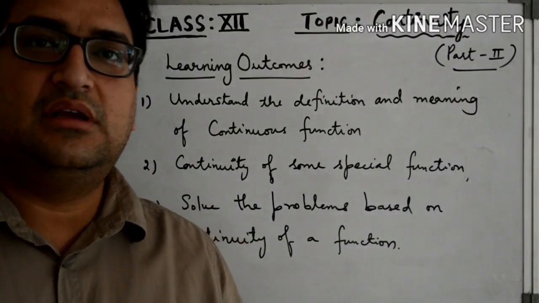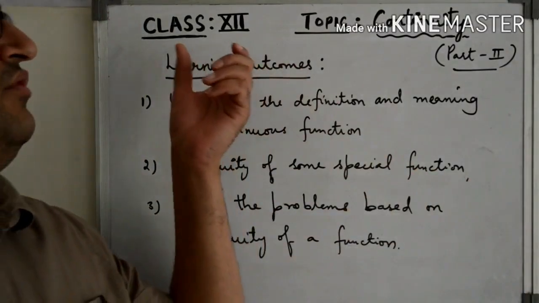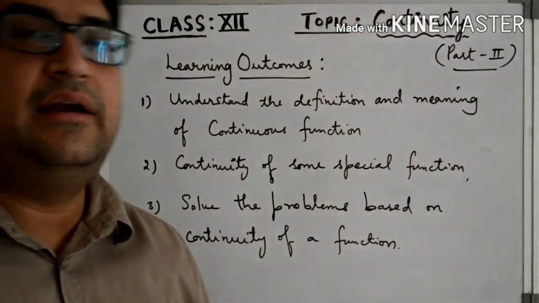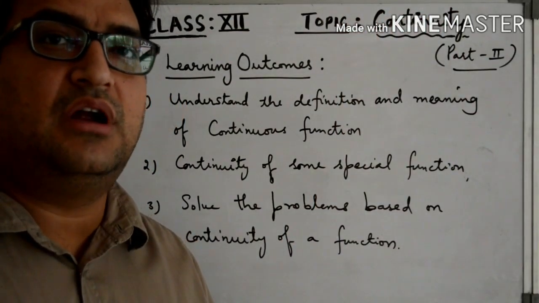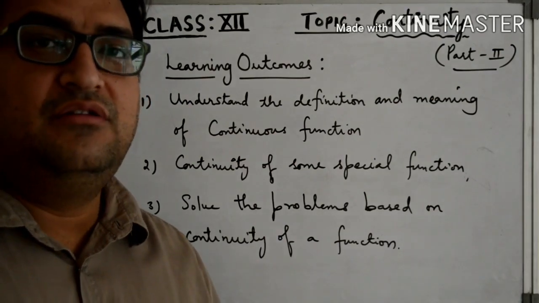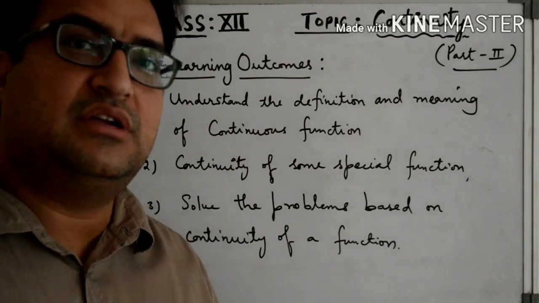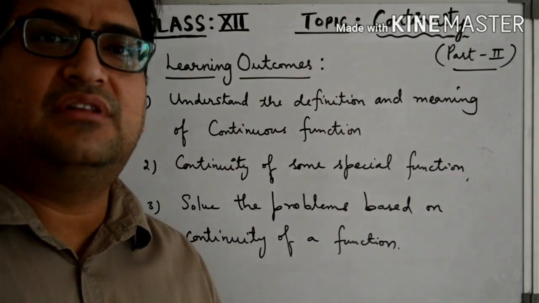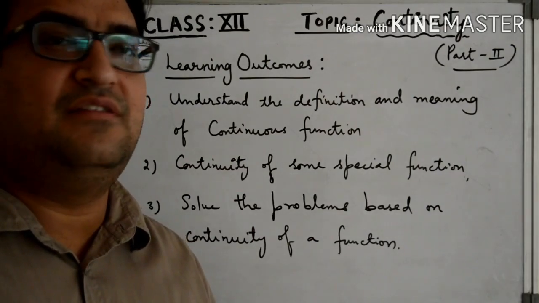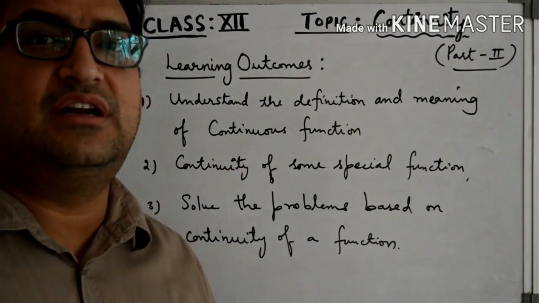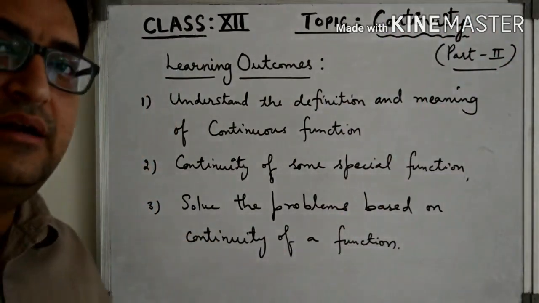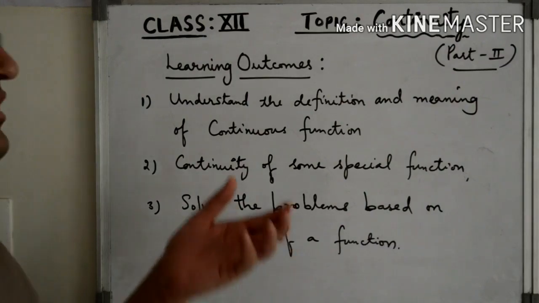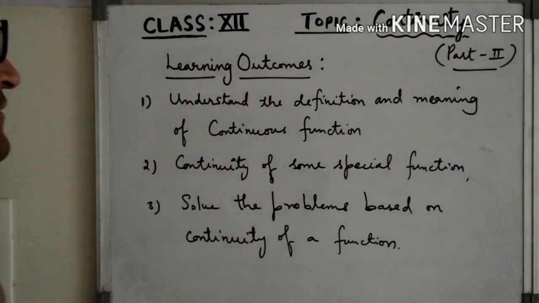Hello dear students, we've been discussing the topic of class 12th continuity, and in the previous lecture I told you about the continuity of a function at a point. We have seen whether the function is continuous at a point or not. We have the graphical method as well as the mathematical way of checking the continuity of a function at a point. So this is part 2 of the topic continuity, and today the learning outcomes are as follows.